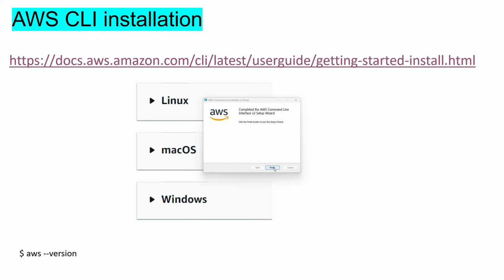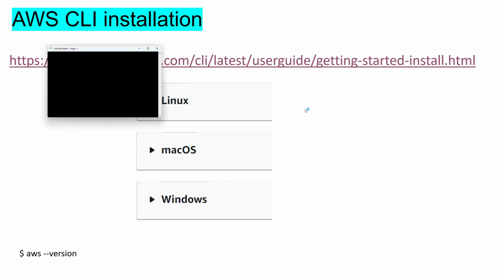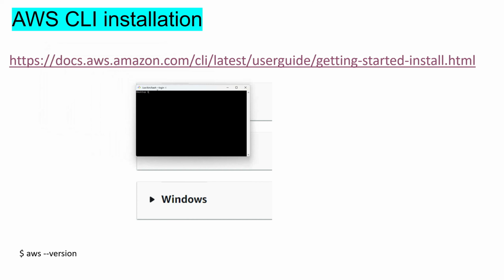All you've got to do is hit the finish button and make sure you check the installation through the command line. So all you've got to do is aws --version. If this provides you this link, that means you successfully installed the AWS CLI.